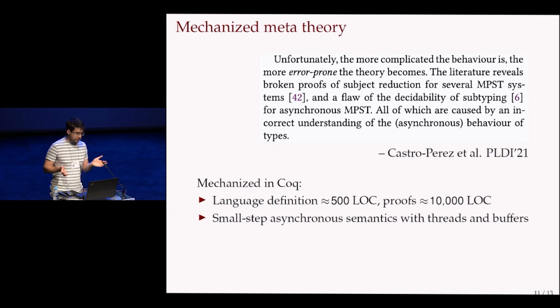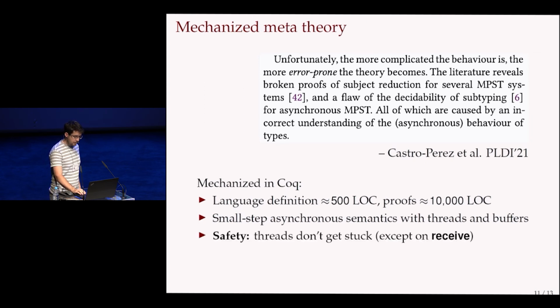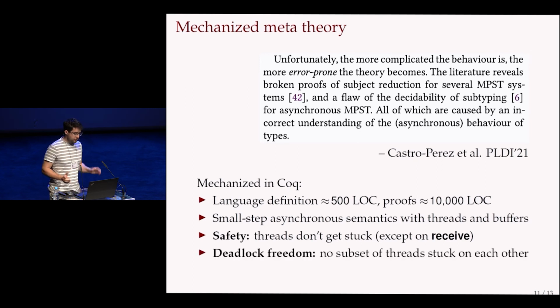So the language definition is about 500 lines. The proofs are about 10,000 lines. And this works with a small step asynchronous semantics with threads and buffers. So the simple theorem is safety. This says that threads don't get stuck except on a receive. Then deadlock freedom says that globally, even the receives don't get stuck on each other. And we have leak freedom, which says that messages don't get left behind.